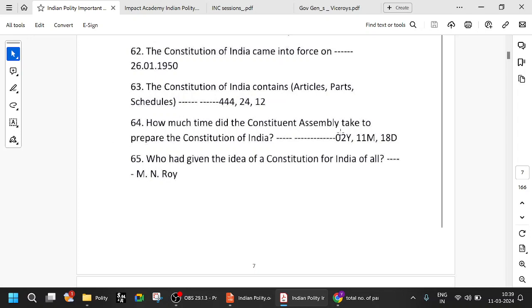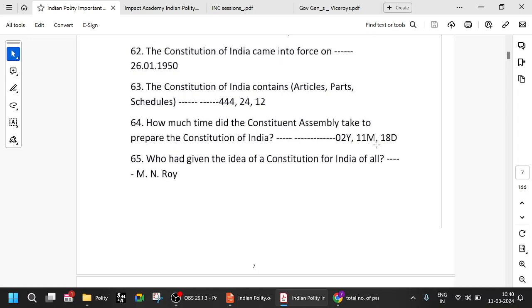So how much time did the Constituent Assembly take to prepare the Constitution of India? It took around 2 years, 11 months, 18 days. Try to remember that. Sometimes such questions can be asked, at least in statement. They can say 3 years, 11 months, 18 days, etc. So you should be able to identify. So you have to remember 2 years, 11 months, 18 days.